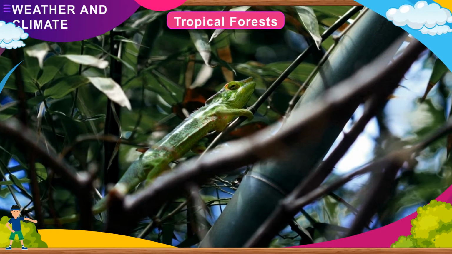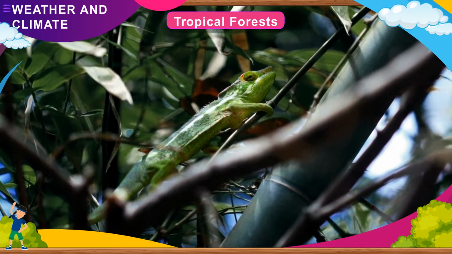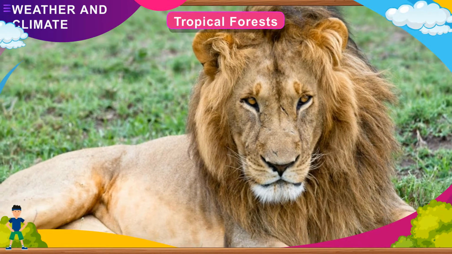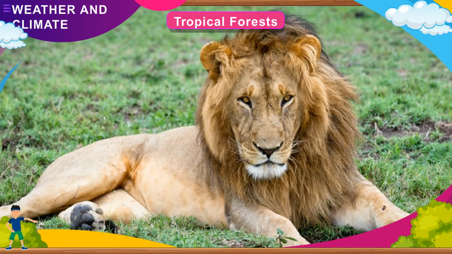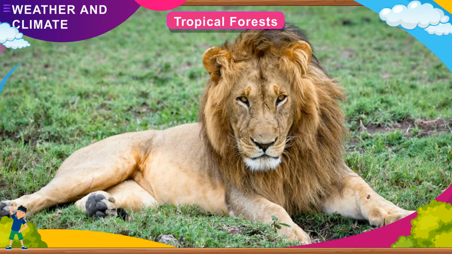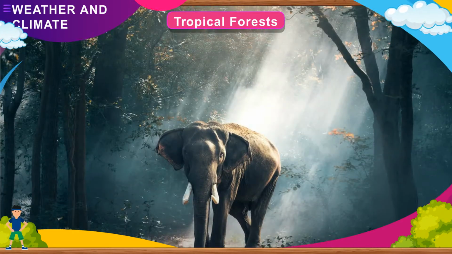Many tropical animals have sensitive hearing, sharp eyesight, and thick skin. Their skin color helps them to camouflage by blending with the surroundings. Lions and tigers have thick skin.